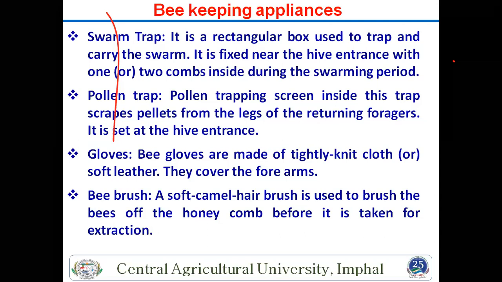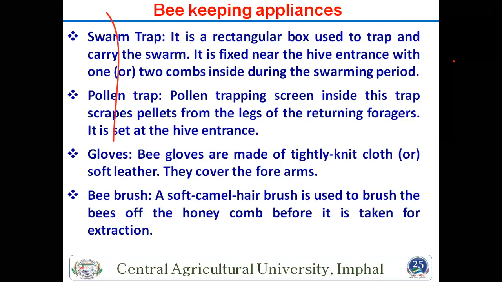So you collect pollen and add the trap at the entry gate of your box, where the queen gate is now. We add this pollen trap at the time when there is a lot of pollen in the field. At that time more pollen is coming, it is collected in this trap, and then you collect it and use it throughout the year, supplying it during the dearth period.